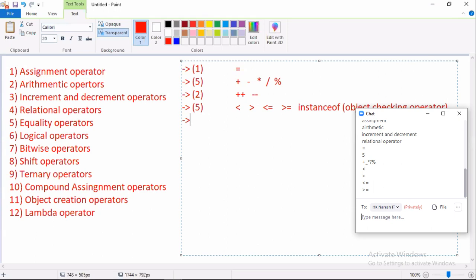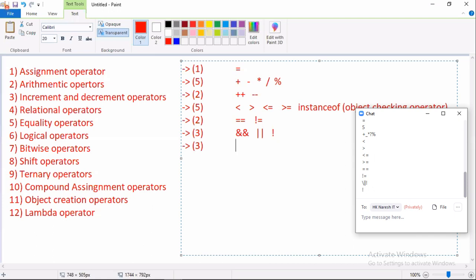The next category of operators is what? Equality operators. How many equality operators are there? Two. What are they? Double equal to and not equal to. And the next category is logical operators. How many are there? Three logical operators. What are they? Double ampersand, double pipe, and not. Next, under bitwise operators, how many are there?